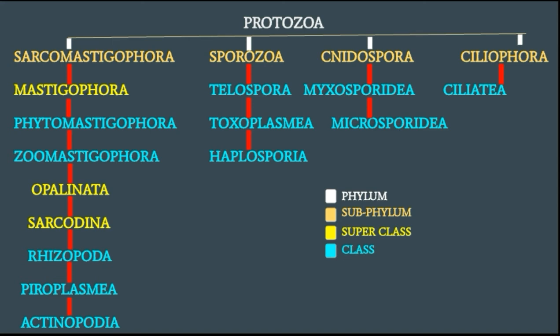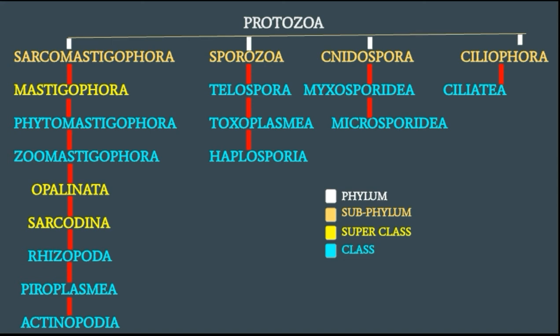These are the various types of classes in the subphylum Sarcomastigophora. Another is the Sporozoa. Sporozoa is divided into three classes: Telosporea, Toxoplasmea, as well as Haplosporea. These three classes are included in the subphylum Sporozoa.